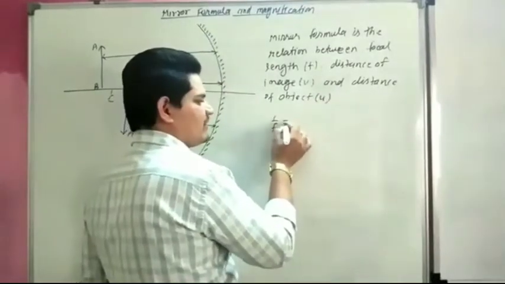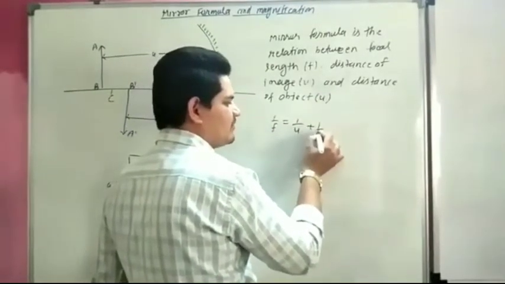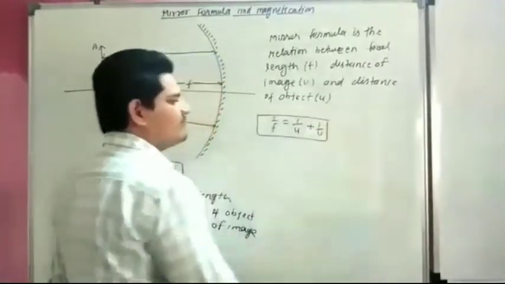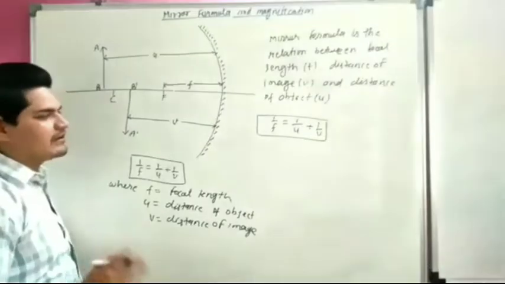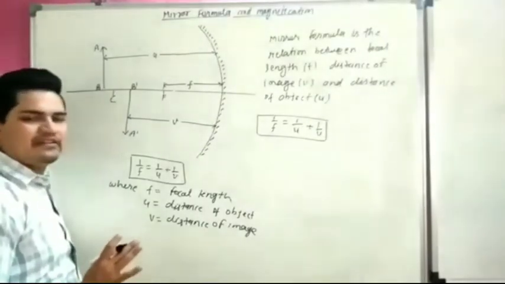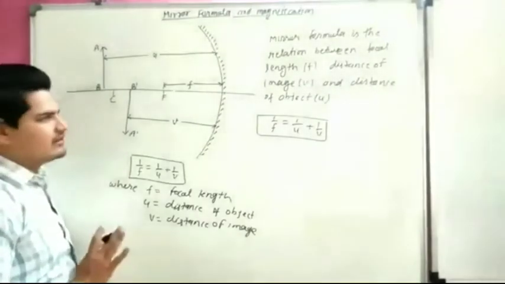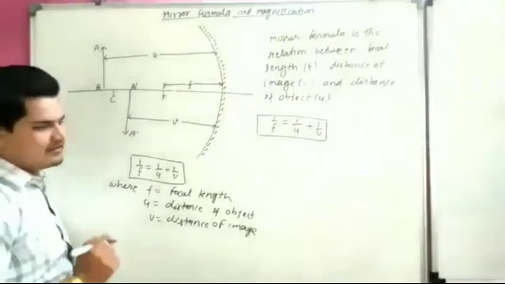So the mirror formula is 1 upon f equal to 1 upon u plus 1 upon v. This is called our mirror formula for any mirror, convex mirror or concave mirror. But there is a difference in sign convention. So we will start sign convention.